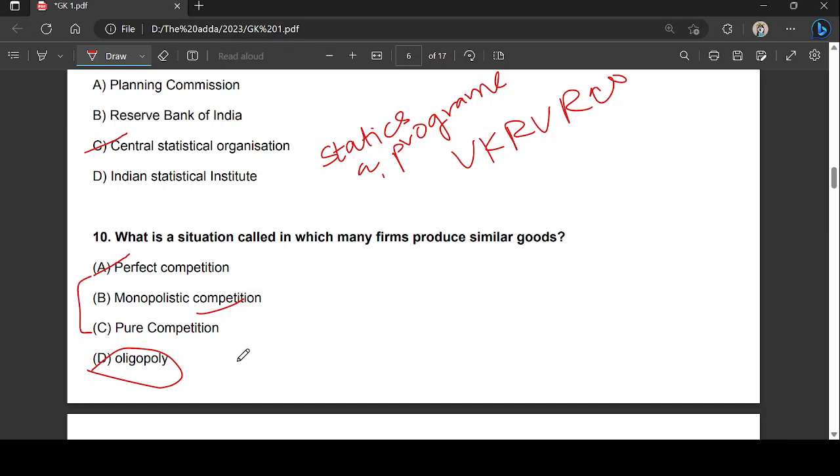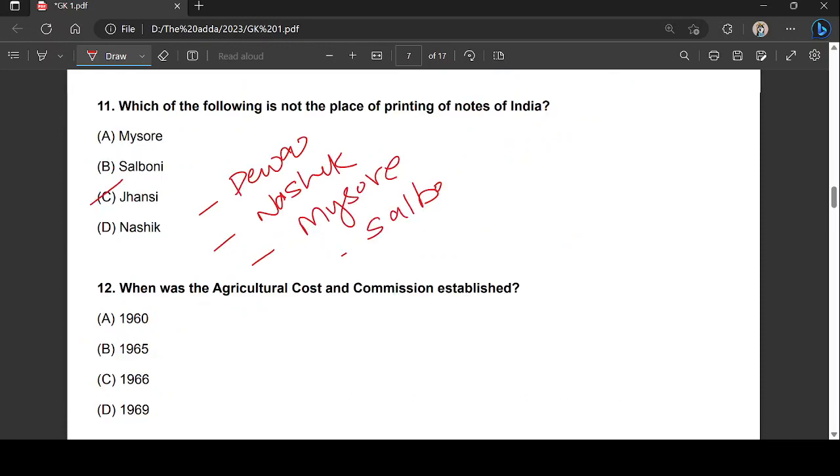Let me write it: Dewas, Nasik, Mysore, Salboni. So these are the four printing presses actively there at present. Dewas is located in Madhya Pradesh, Nasik in Maharashtra, Mysore in Karnataka, and Salboni in West Bengal.